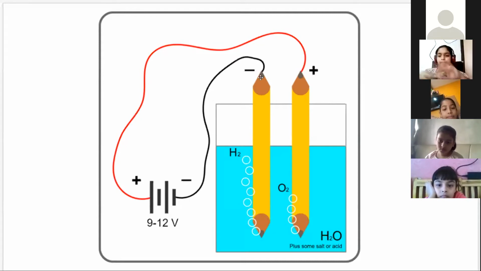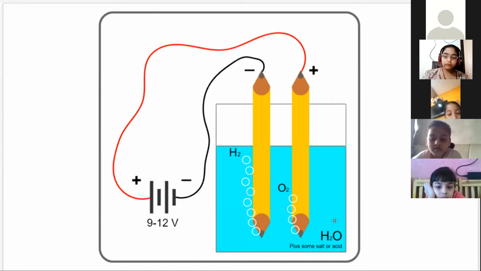You can even try this at home: we take a cup of water and add some caustic soda into it. This pencil acts as an electrode. It is known as an electrode.